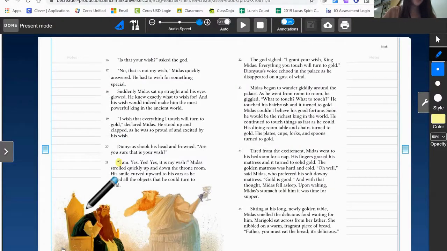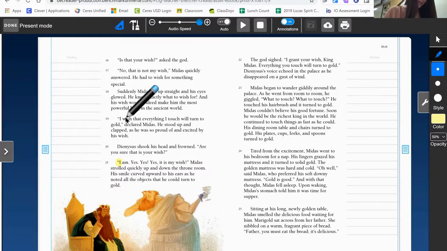Okay, here we are, page 16. We will be starting on paragraph 19. I will model how to identify and annotate key events within the first few paragraphs, and then you will annotate the rest on your own. So paragraph 19. "I wish that everything I touch will turn to gold," declared Midas. He stood up and clapped as he was so proud of and excited by his wish.